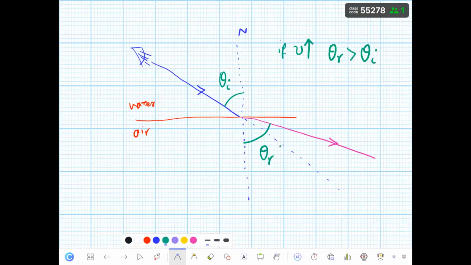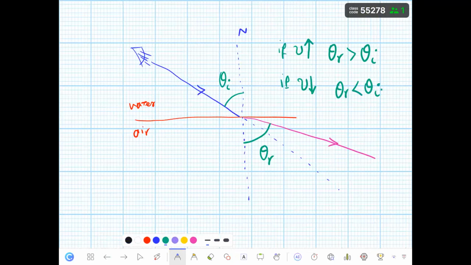Good. If velocity decreases, good, what happened? The angle of incident is going to be bigger than the angle of refraction. Yes? So the angle of refraction is going to be smaller than the angle of incident. Good? So this is the law of refraction.